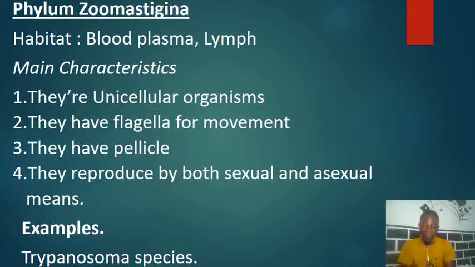And of course they also have a pellicle that is found in their cell. That is one of the characteristics of organisms in this particular phylum. Then lastly, they reproduce by both sexual and asexual means. So these are the characteristics of organisms in the phylum Zoomastigina. Remember the Trypanosoma species, the trypanosomes, are organisms found in this particular phylum.